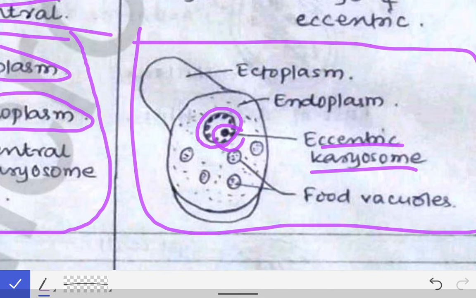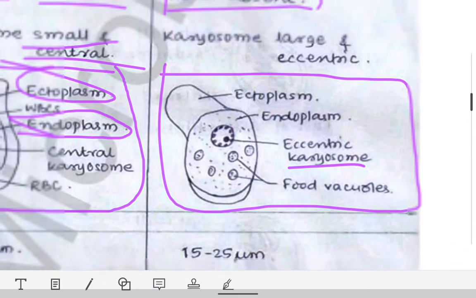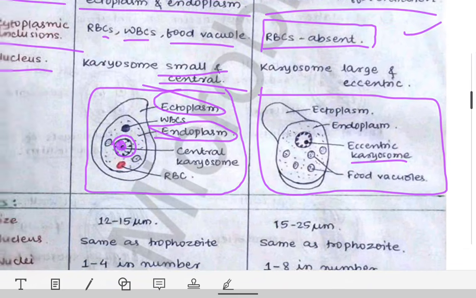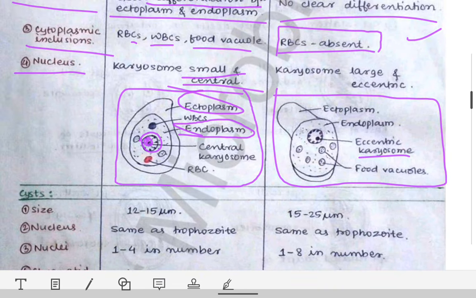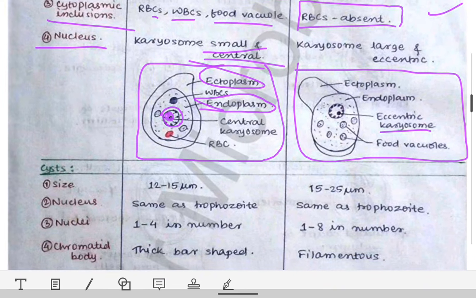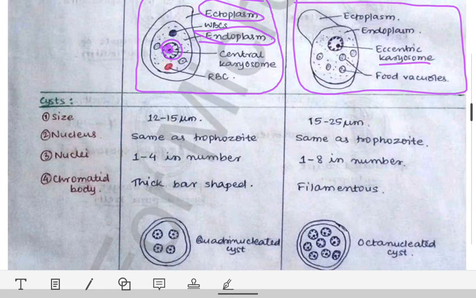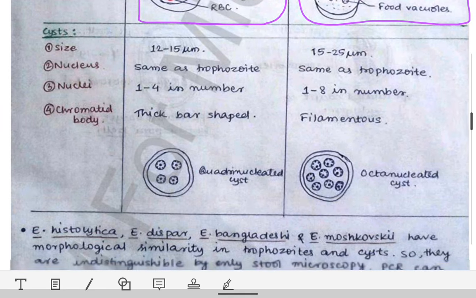The meaning of eccentric is that it is present at a corner or towards the periphery of the nucleus. So this is the difference between the nucleus of the Entamoeba histolytica and the Entamoeba coli. Now coming to the cyst.